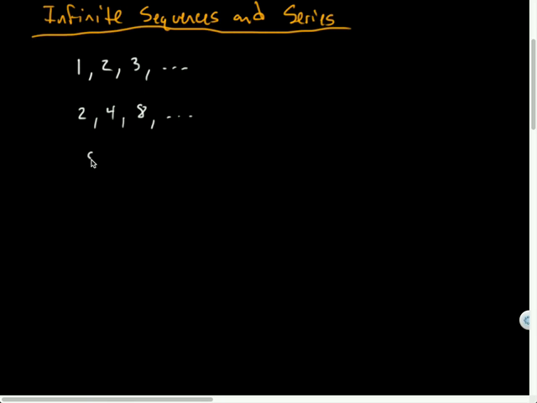So let's consider that. What if I had 8, and then 4, and then 2, and then 1, and then a half, and then a quarter, and then an eighth, and a 16th, and 1/32. Notice that each term is getting smaller. So if I add up infinitely many of those, that's actually going to equal a specific number. It's going to be kind of weird to think about. It's going to be 16.